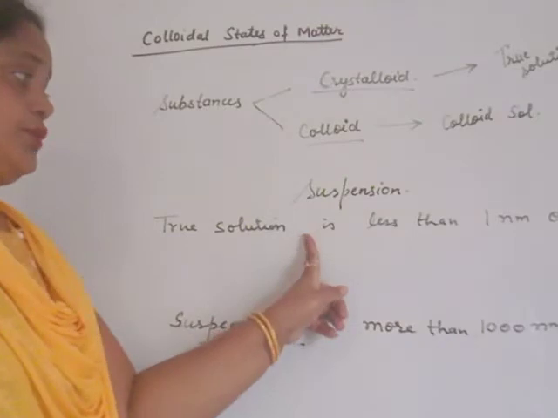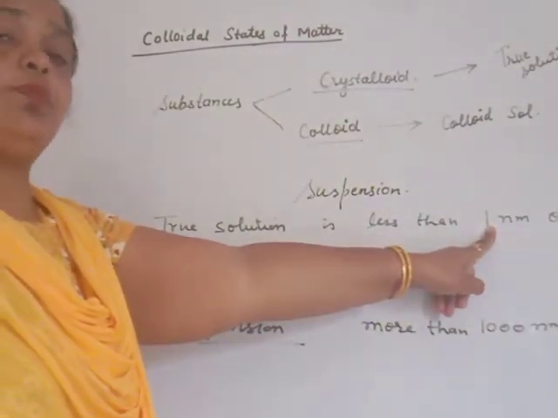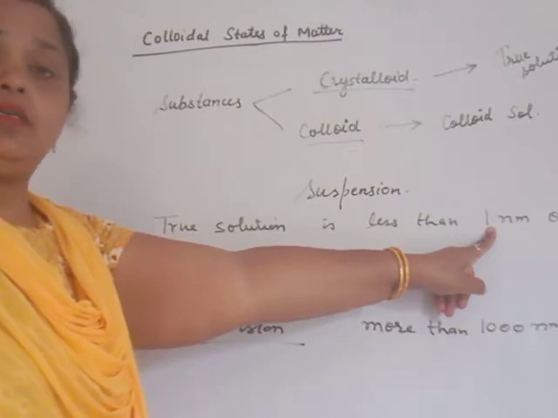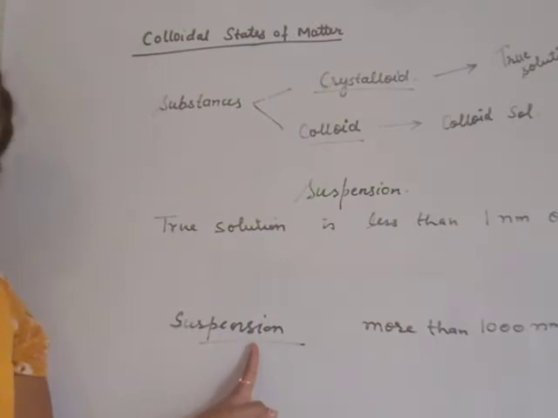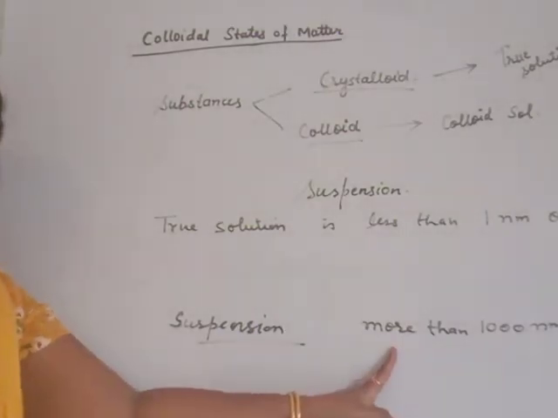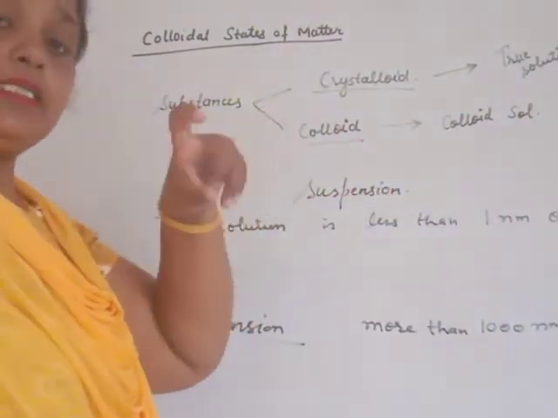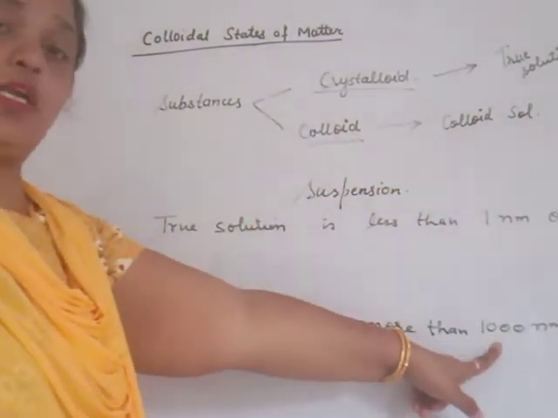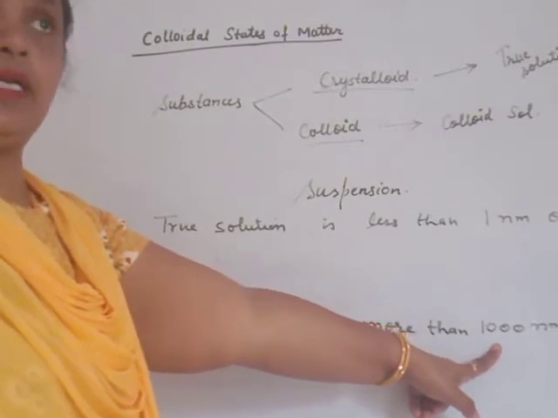In case of a true solution, particle size is less than 1 nanometer, so it cannot be seen by us in any condition. In suspension, particle size is too large and can be seen by naked eyes because the size is more than 1000 nanometer. The size between 1 nanometer and 1000 nanometer is not seen by us directly by naked eyes.